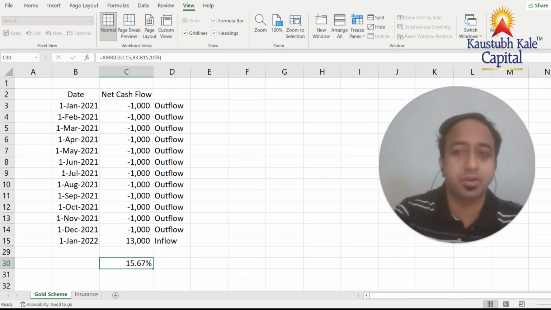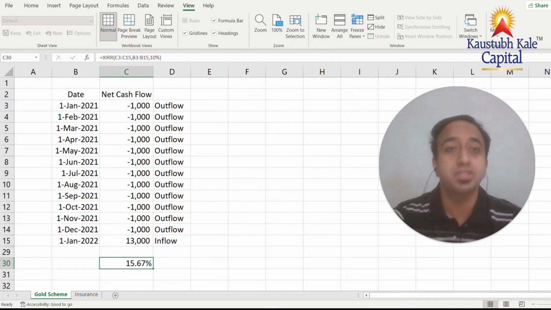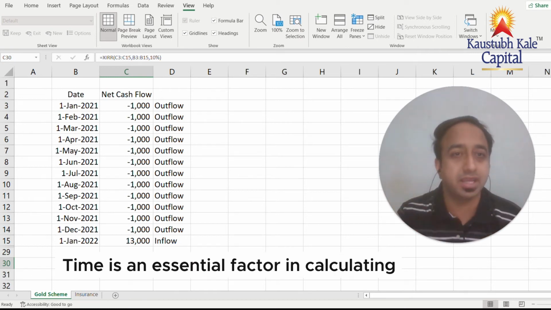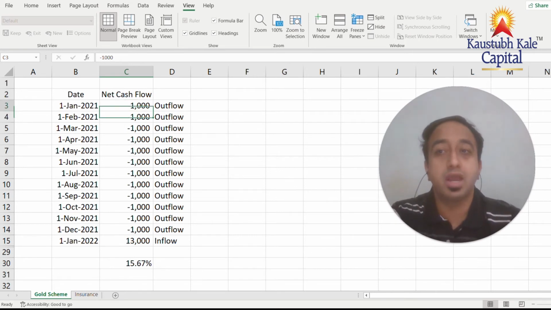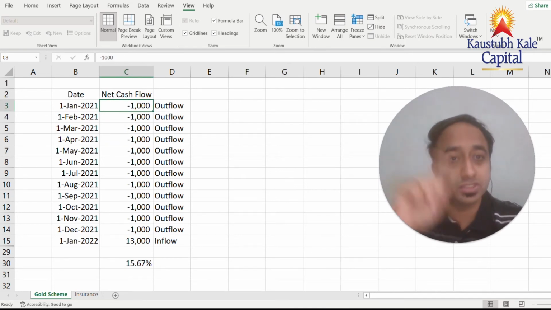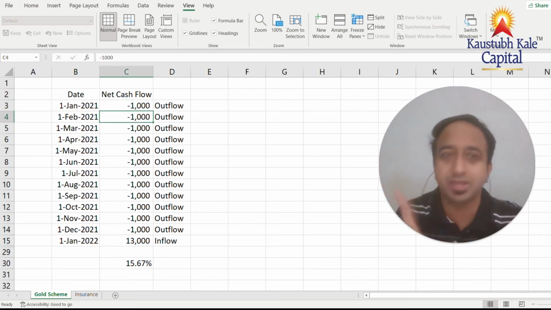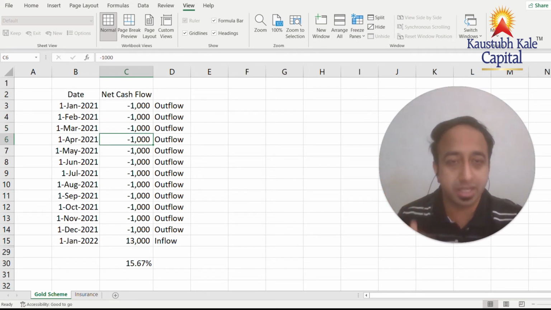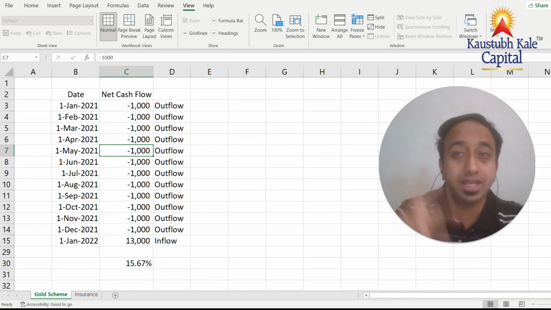Let's take another example. IRR, basically what does it mean here? To go back to the same point, it means the rate where inflows and outflows nullify, become equal. That is IRR. It gives a lot of importance to time. What is the time for which you have invested the particular installment? I'll explain it again here. The first 1,000 rupees is invested for say 12 months. The next 1,000 rupees is invested for 11 months, it's not invested for 12 months. So on and so forth. The next installment is for 10 months, the next is for 9 months, and this way. So it's very important to calculate the IRR, because that takes time into account.